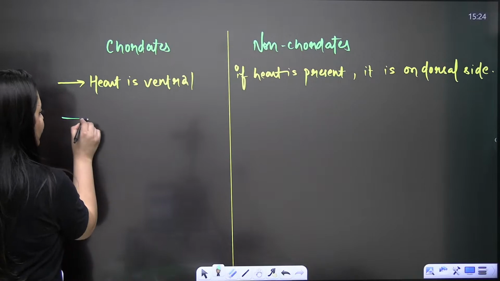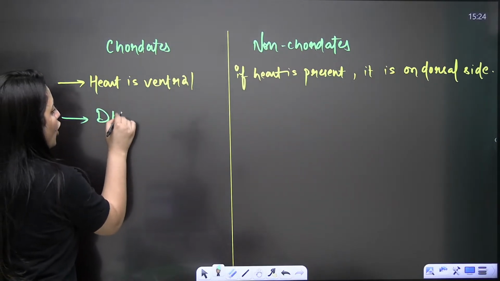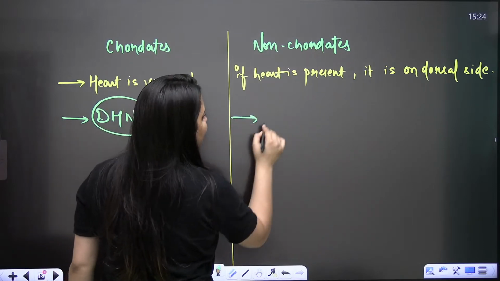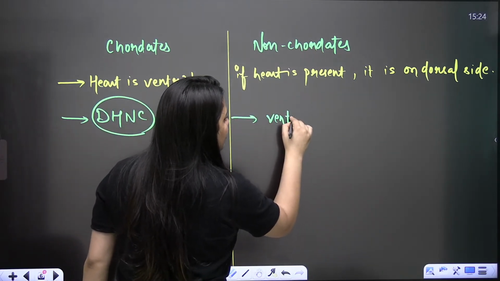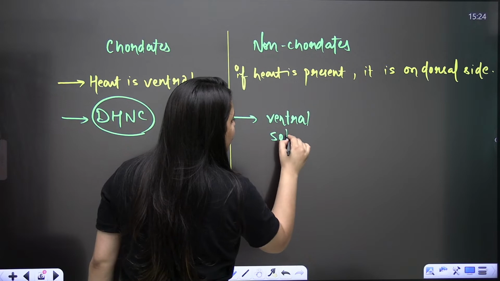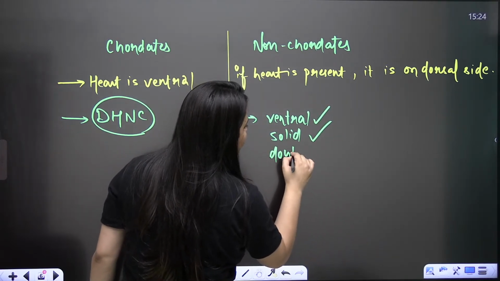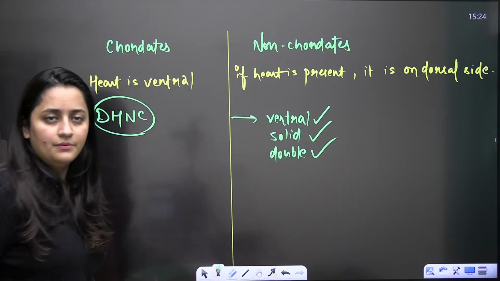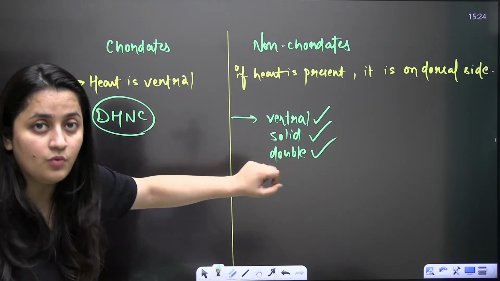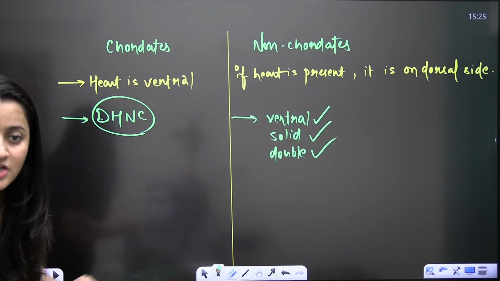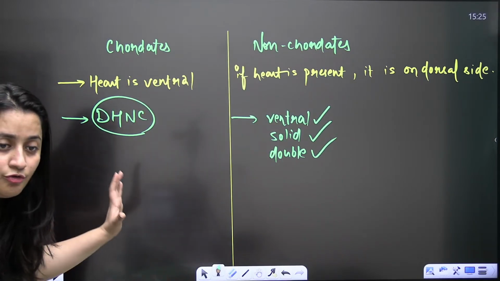And this is also very important. Dorsal hollow nerve cord is present in chordates, and in non-chordates, if present, it will be ventral, it will be solid, and it will be double, right? We discuss it in the case of earthworm and in the case of cockroach. Clear, bache? So these are the characters where you need to focus.